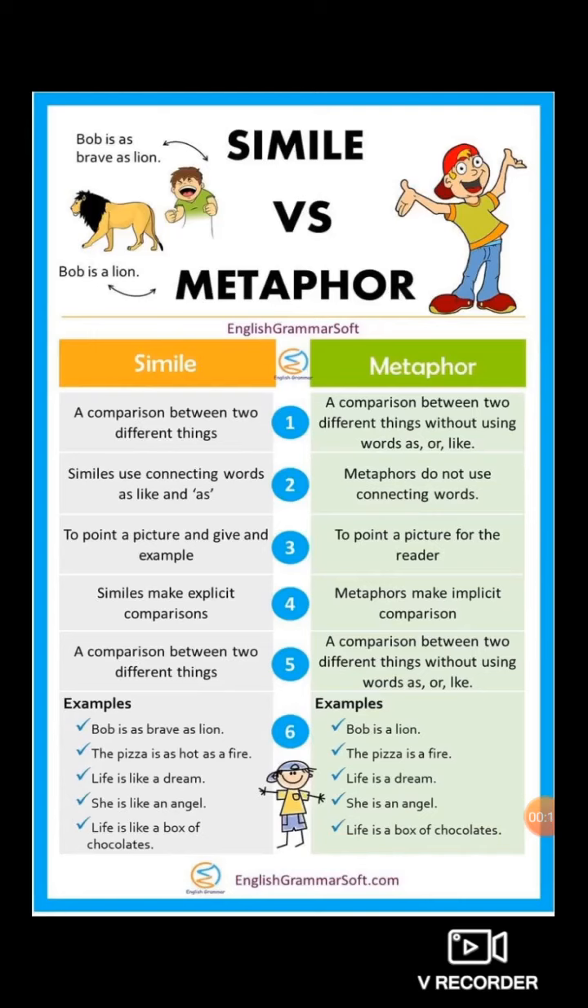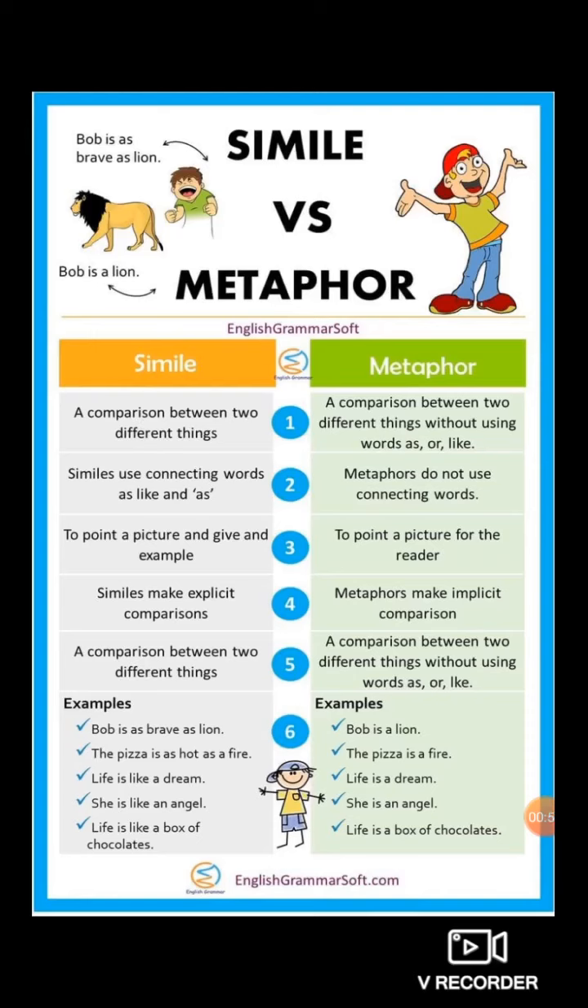Let's see with the help of these examples and the differences given here. First we'll see about simile, and try to understand what is simile. These two figures of speech, simile and metaphor, you have studied in the previous year in standard 6. But in this year, the same figures of speech are there again for you all. So, you have to pay attention properly to understand it.